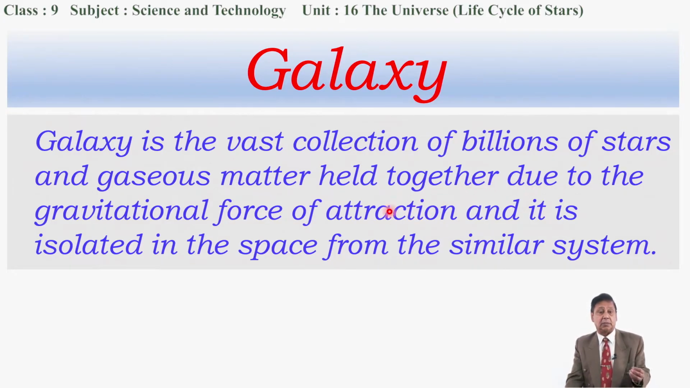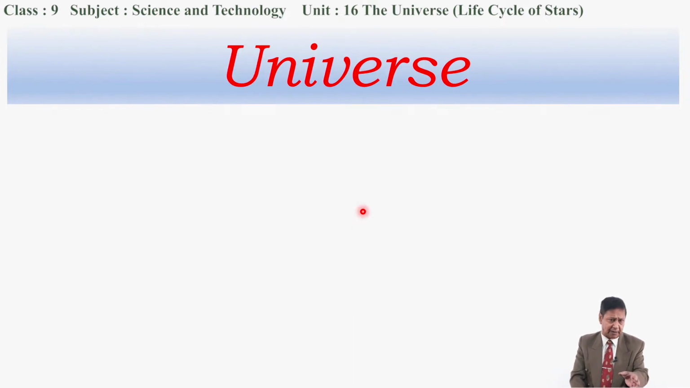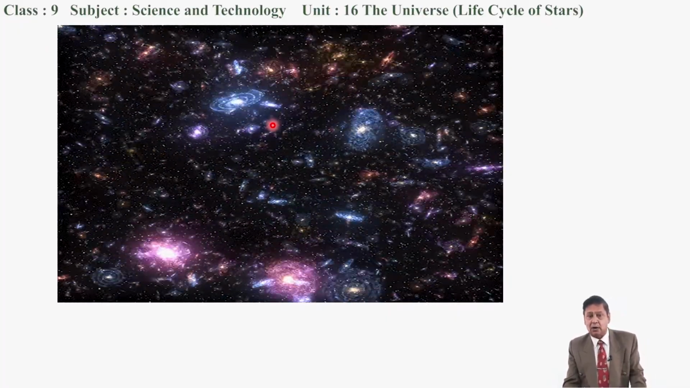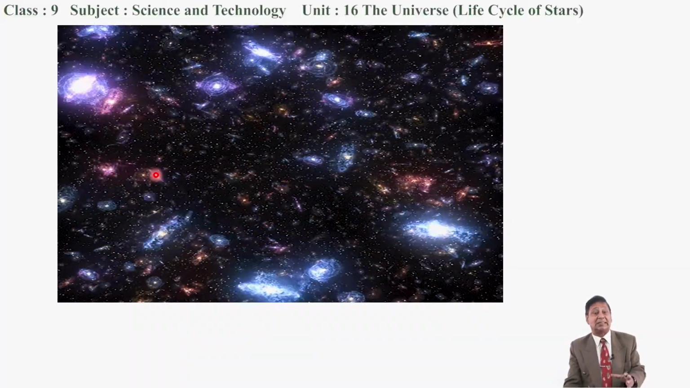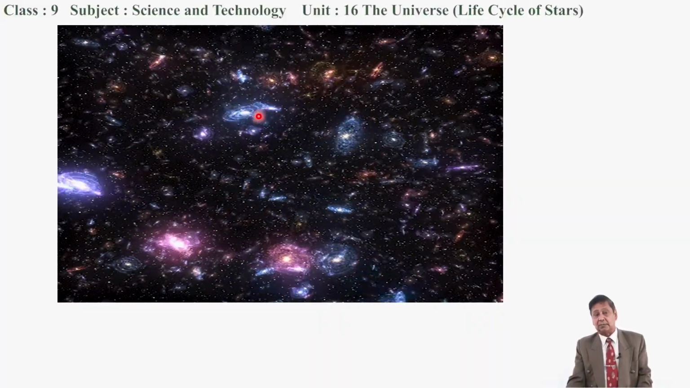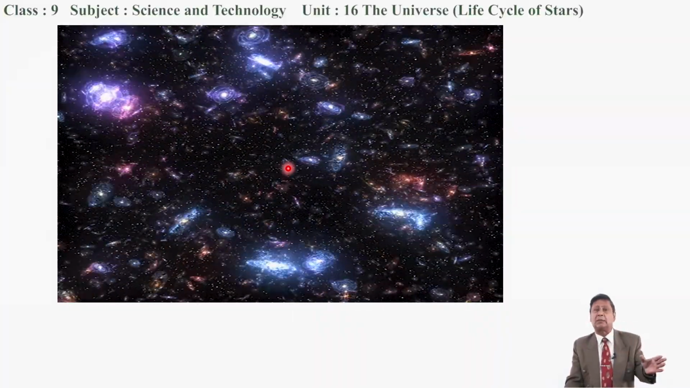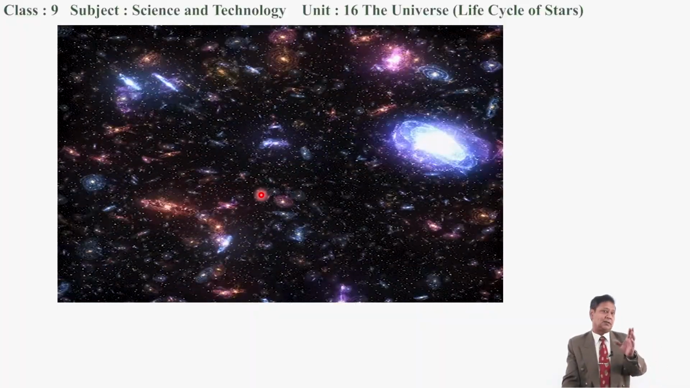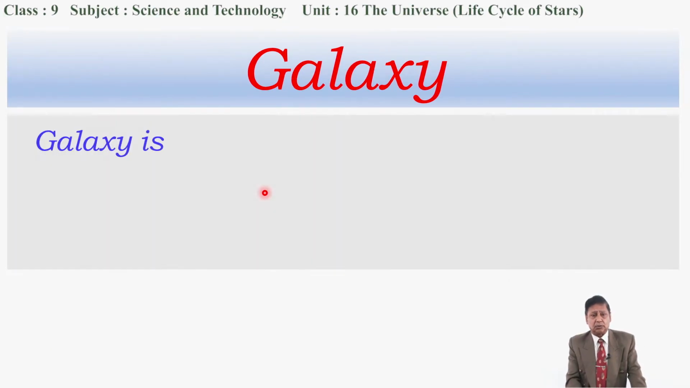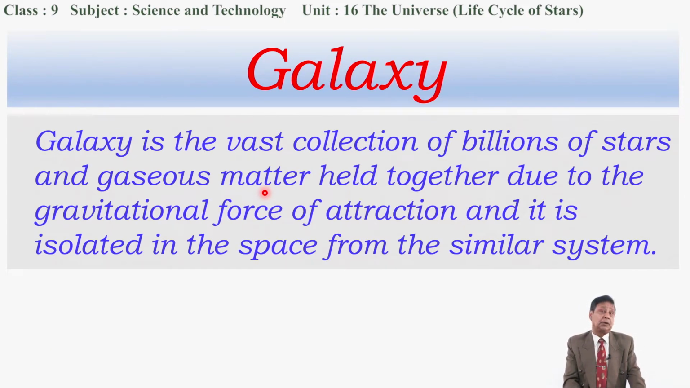And how do they hold together? They are held together because of the gravitational force of attraction, and one is isolated from another, and they can be distinctly observed. I want to show you the same again. Look at this. These are the galaxies, and one galaxy is different from another. They are isolated, and an isolated system is forming in this universe, and each of them is a galaxy. There are millions of galaxies present in the universe. Now you can just imagine how big the universe is.